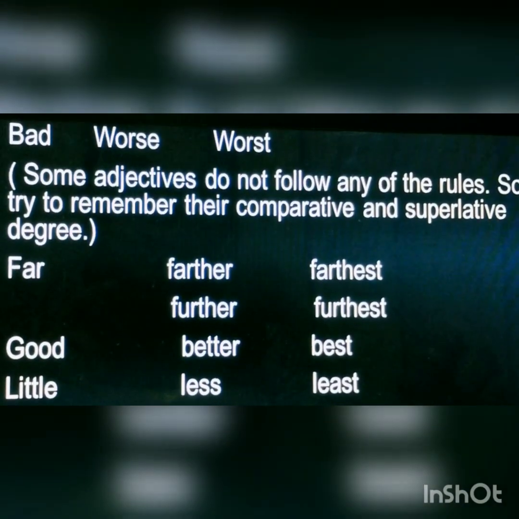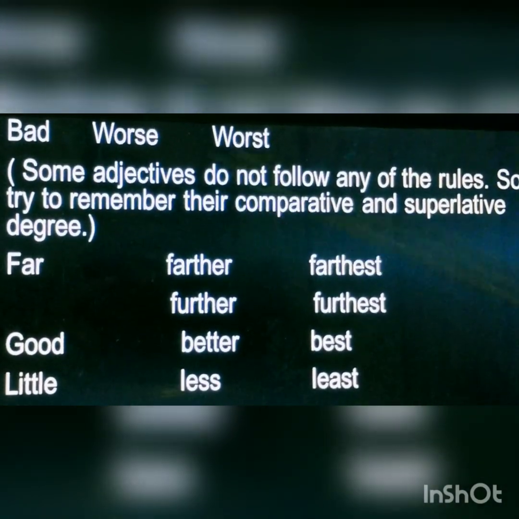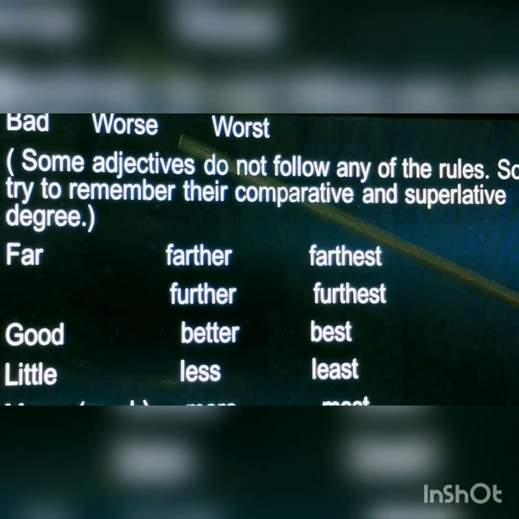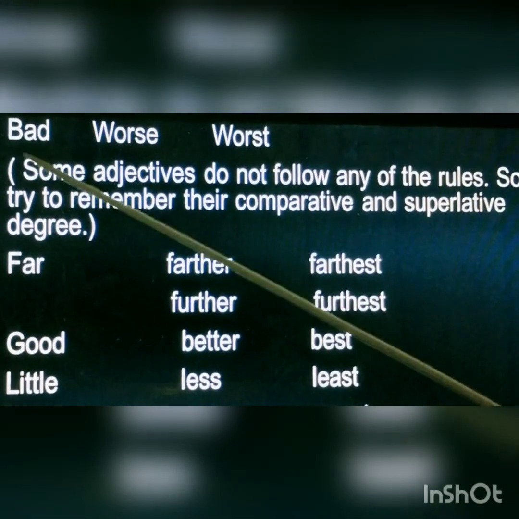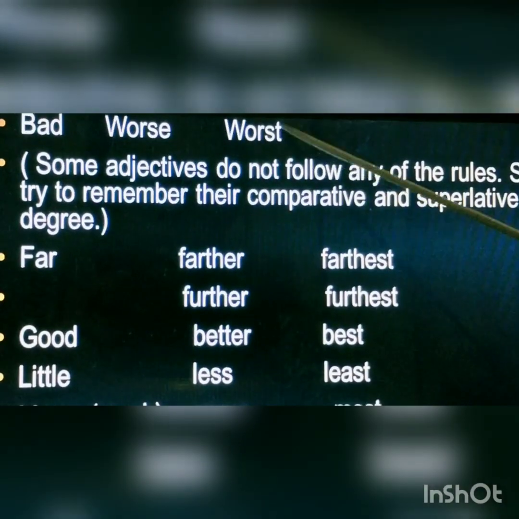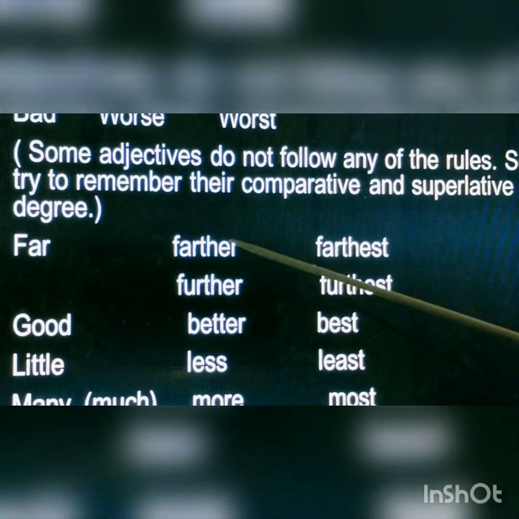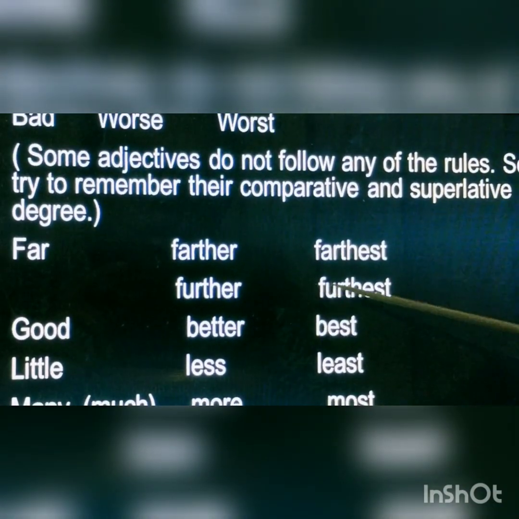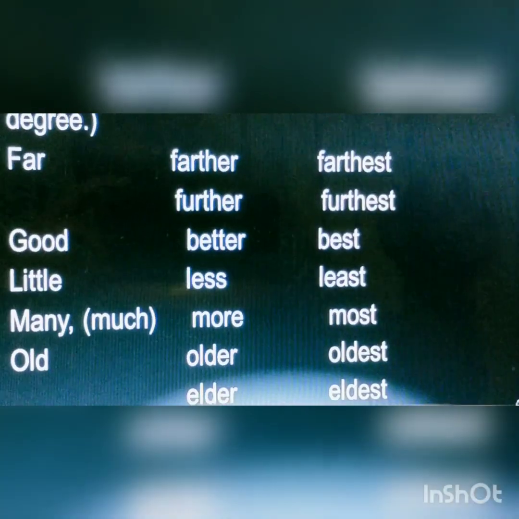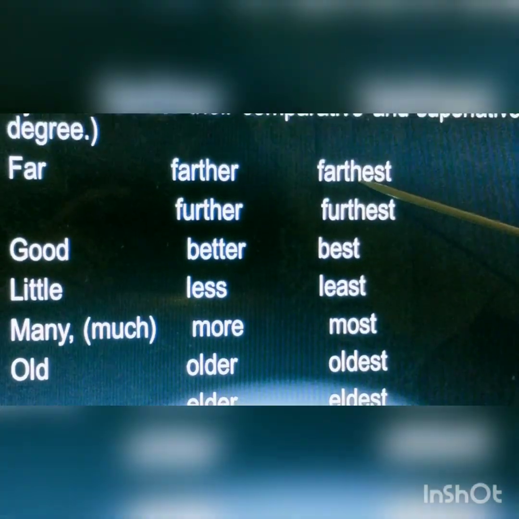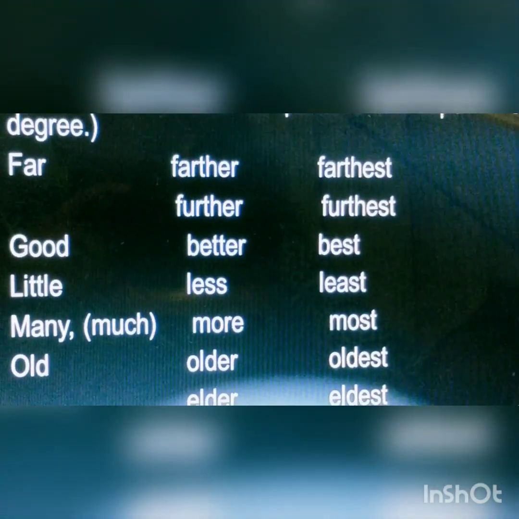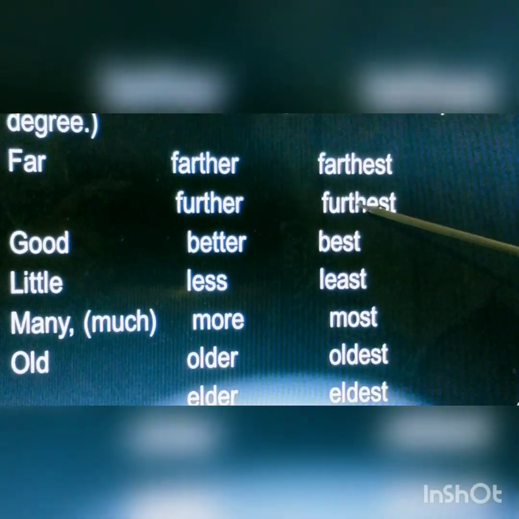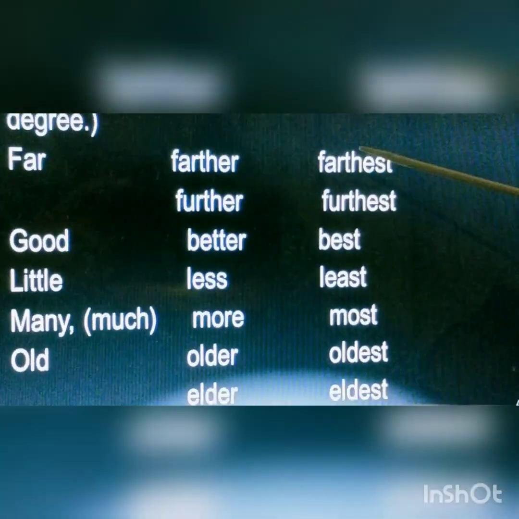Some adjectives do not follow all these rules, so we have to remember their comparative and superlative degree. Here, bad, worse, worst. Far, farther, farthest. In two ways, farther, farthest. Here, farther and farthest convey the idea of distance, and further and furthest that of position.